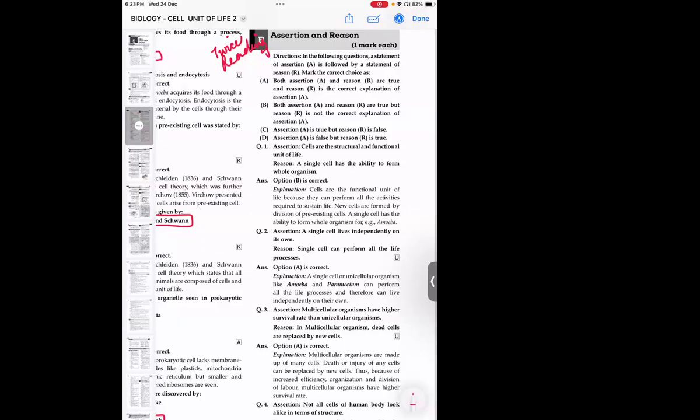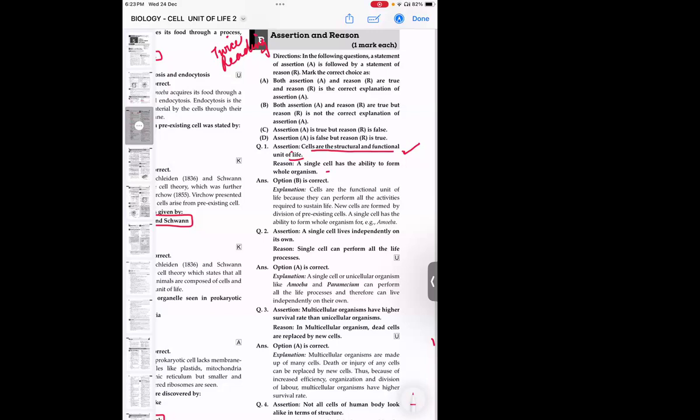Okay, question number 1. Assertion: cells are the structural and functional unit of life. Yashoda, is this a correct statement or wrong? It is correct. Very good. Charan, reason: a single cell has the ability to form the whole organism. Is this statement correct or wrong?